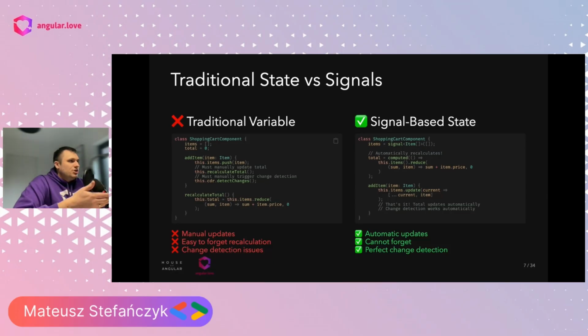So with the traditional variables, as we can see in scope of, for example, add item, if that component had the on push change detection, whenever we push to the items or we recalculate some value, we always have to remember about triggering the change detection. It's not the case with the signal-based properties. Here, everything will always happen automatically. We don't have to bother with triggering the change detection at all, despite some edge cases, of course, which we can create in our application. But then in this case, we have to be aware of them.